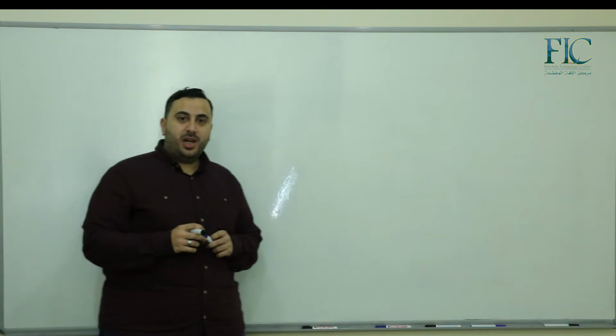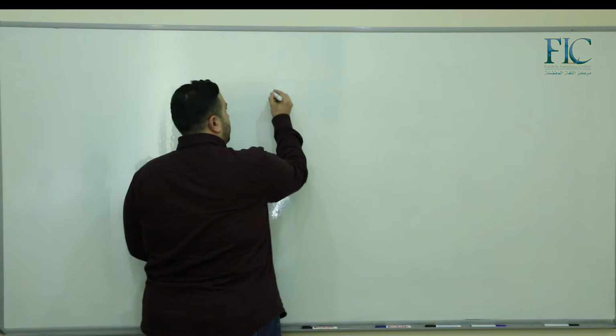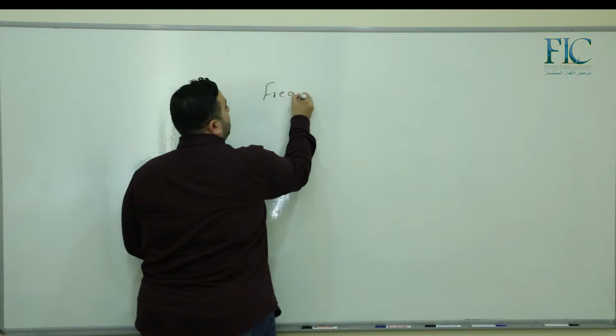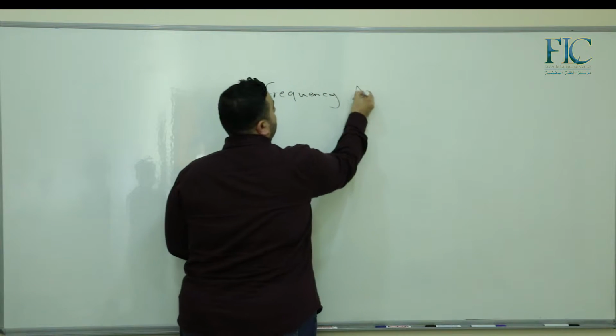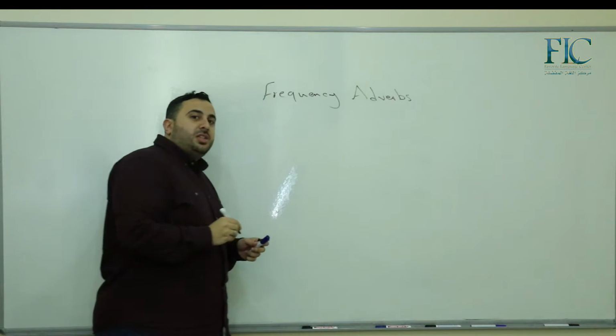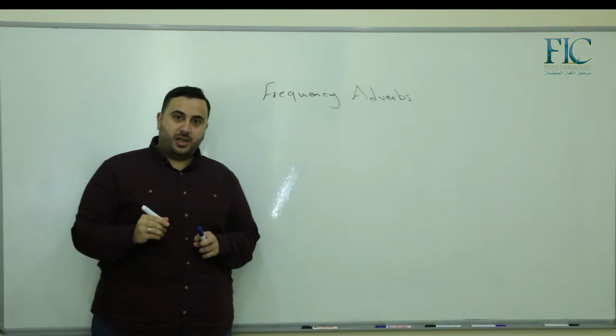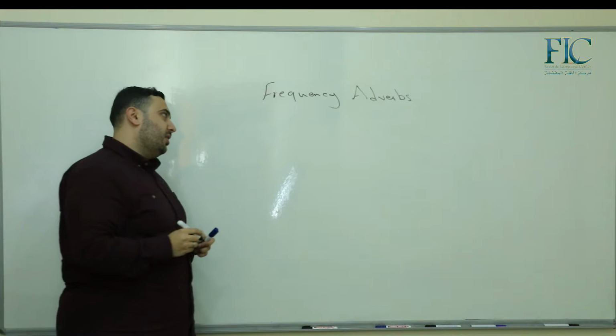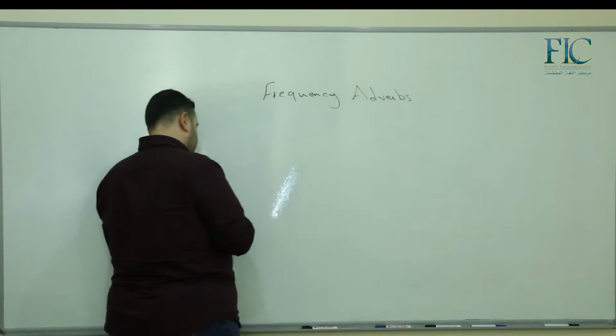Today we have a lesson about frequency adverbs. Frequency adverbs means in Arabic ظروف التكرار. ظروف التكرار تعنيها في اللغة العربية. For example, let's take an example.